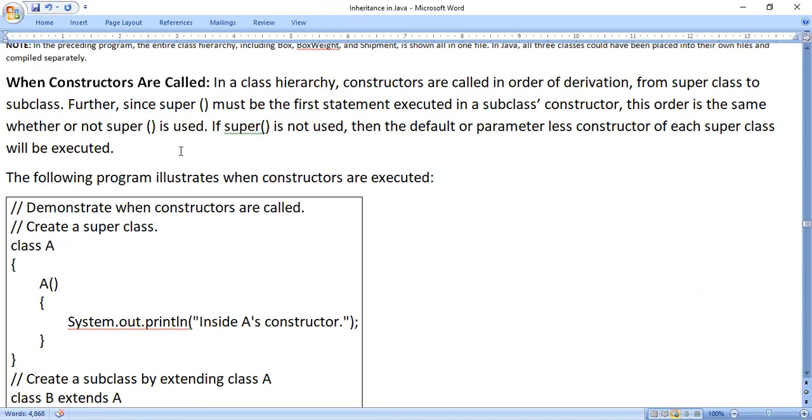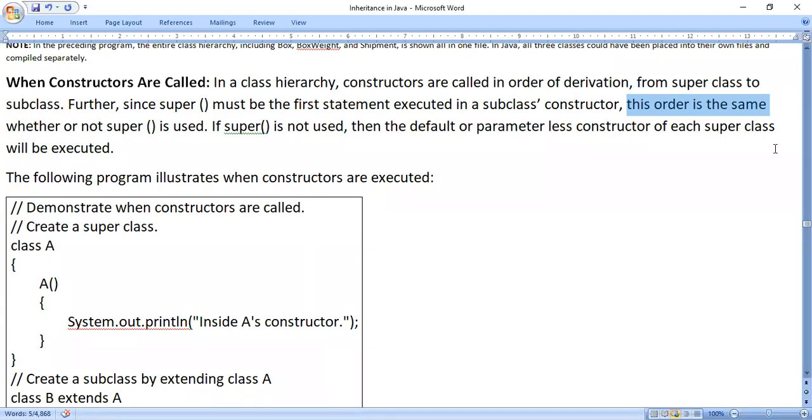Because the super keyword is the first statement used in the subclass constructor, whenever the subclass constructor is executed, 100% the superclass constructor will be executed. So first the superclass constructor is executed, then the subclass constructor is executed. So from this sentence we came to know: if I don't use the super keyword, what happens? The concept is the same, they are telling. That means this order is the same. Order means superclass to subclass. First the superclass constructor will be executed, then the subclass constructor will be executed.